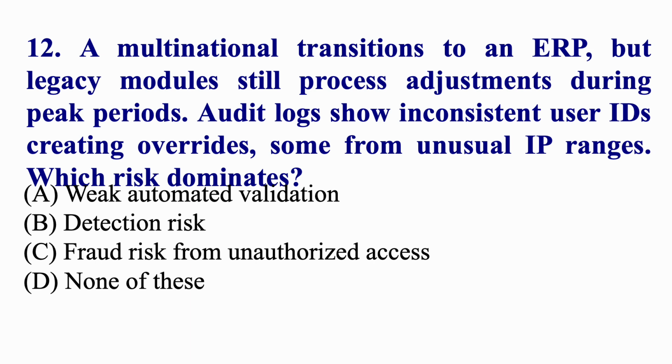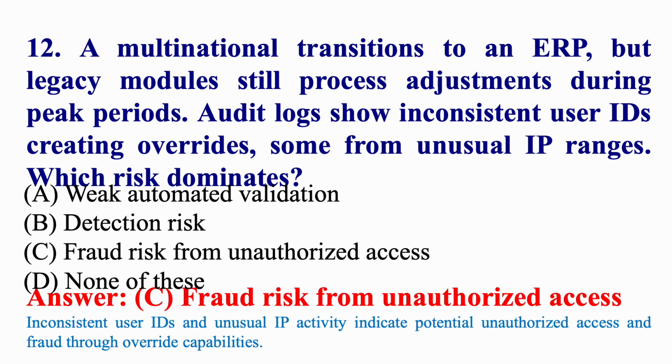A multinational transitions to an ERP, but legacy modules still process adjustments during peak periods. Audit logs show inconsistent user IDs creating overrides, some from unusual IP ranges. Which risk dominates? Fraud risk from unauthorized access.